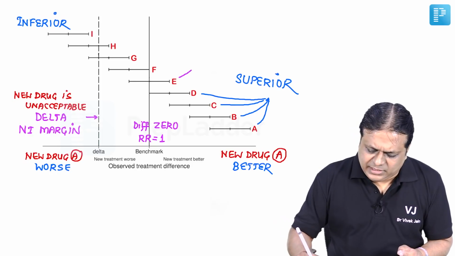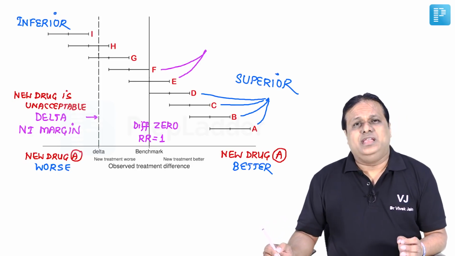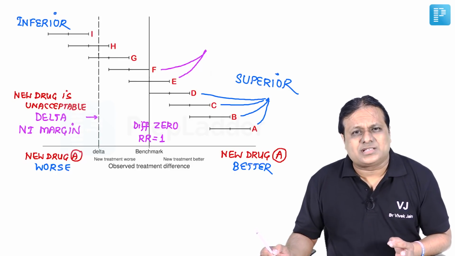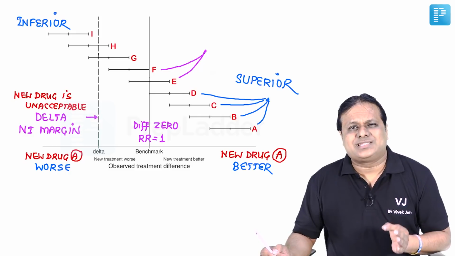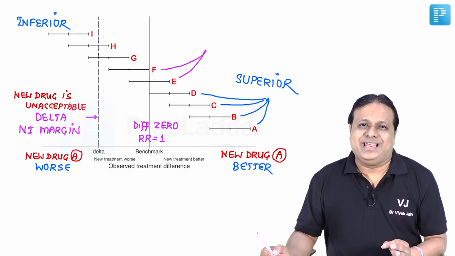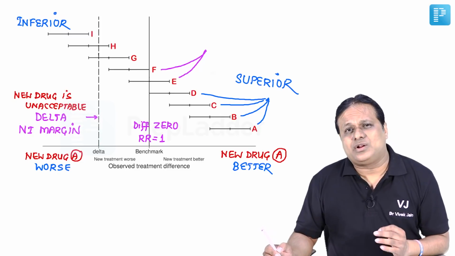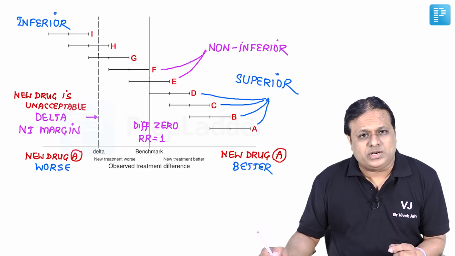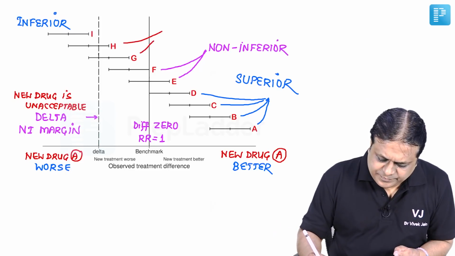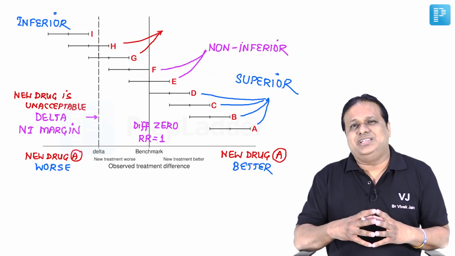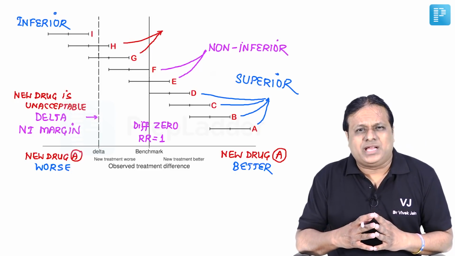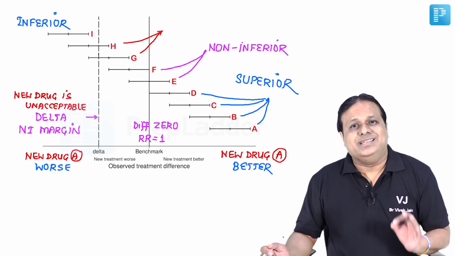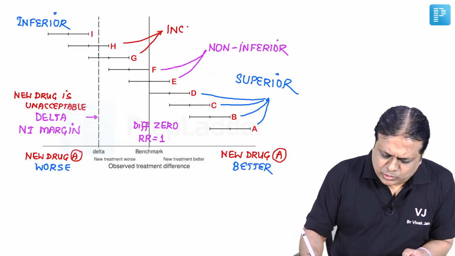Look at line E and line F now. Here the results of the drug are touching or crossing relative risk 1, difference 0, and lie some portion towards the delta margin or delta error also. So these indicate non-inferiority of the new drug as compared to the older drug. And when we look at G and H, they are not even touching the difference 0, relative risk 1, but they are not beyond the left side of the delta error or margin also. So definitely these will be called inconclusive results.